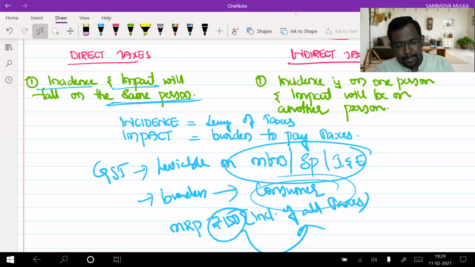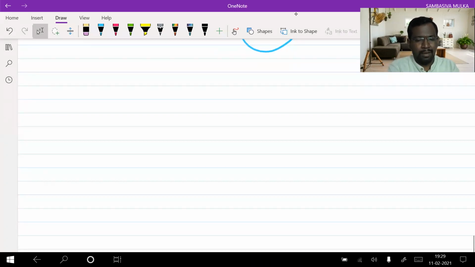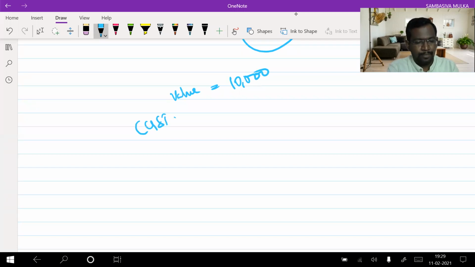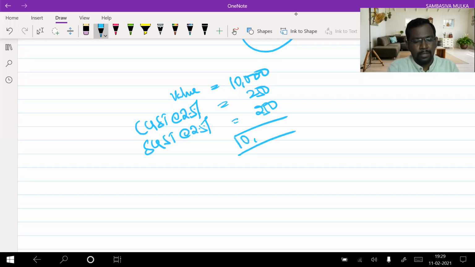Yes or no? Right? You went to a restaurant. You want to enjoy the success of your CA Foundation results. The restaurant bill is 10,000 rupees. You might have observed on the restaurant bill, the value of the goods and services provided is 10,000. You'll observe CGST at the rate of 2.5%, 250 rupees. SGST at the rate of 2.5%, 250 rupees. Total bill value 10,500.